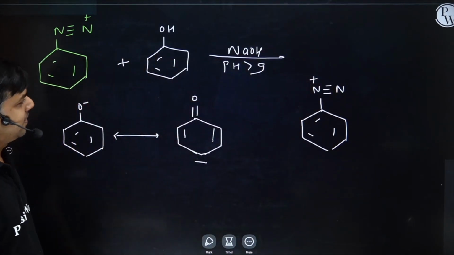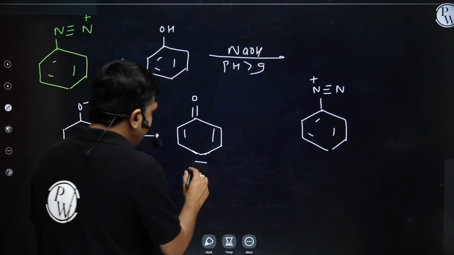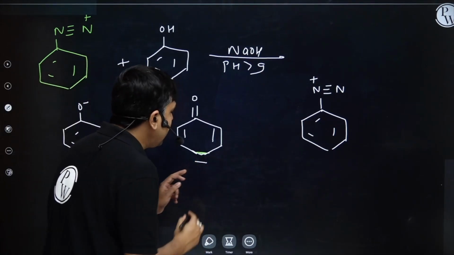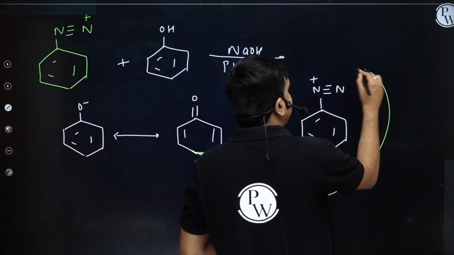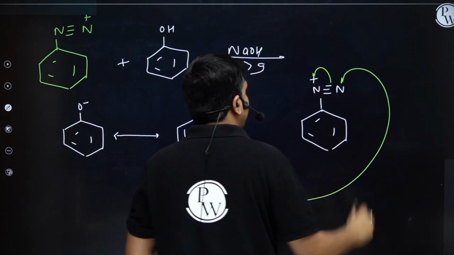Okay. Now, how will the reaction occur? Can I say this C negative will act as a better nucleophile? It will attack here. As soon as it attacks here, this particular bond will shift over here.